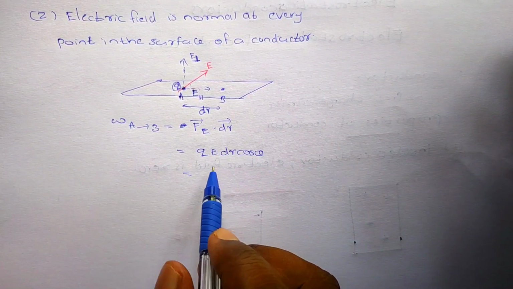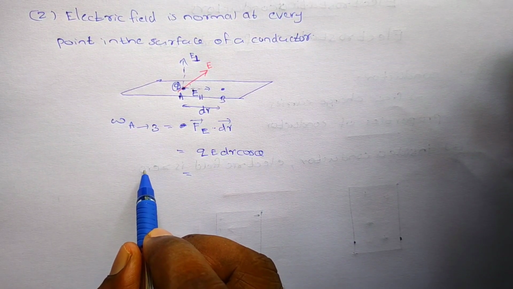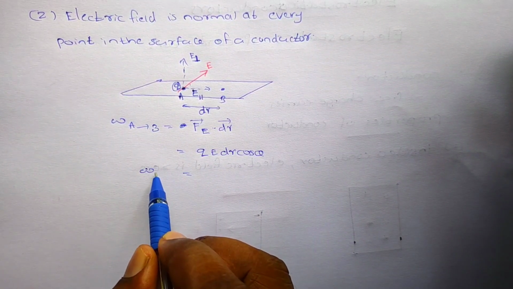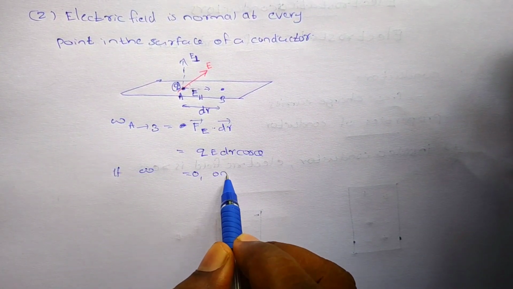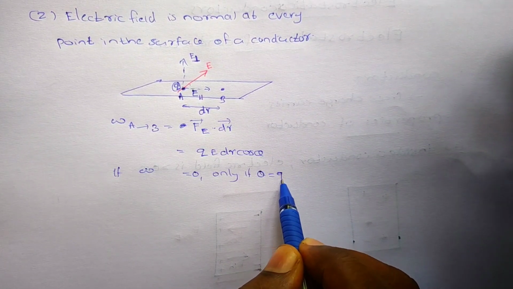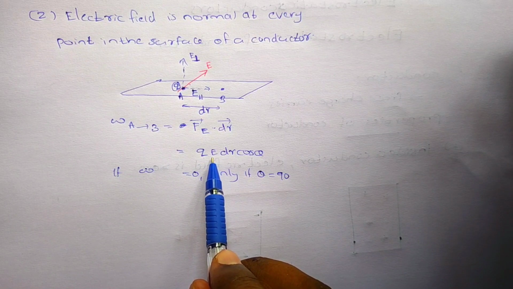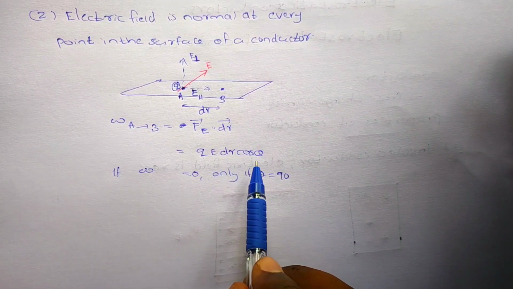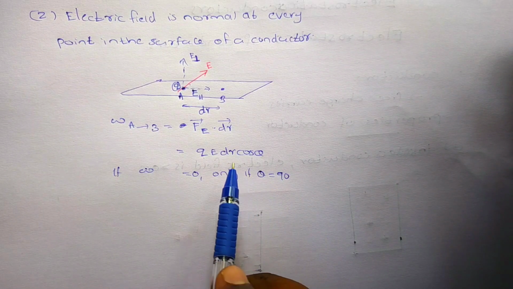Clear? So here, if the work is to be 0, that is only possible if theta becomes 90 degrees. Q cannot be 0, E cannot be 0, dr cannot be 0. So to get the work done as 0, theta needs to be 90 degrees.